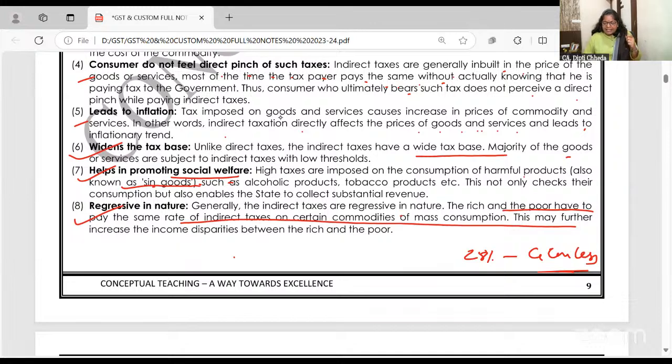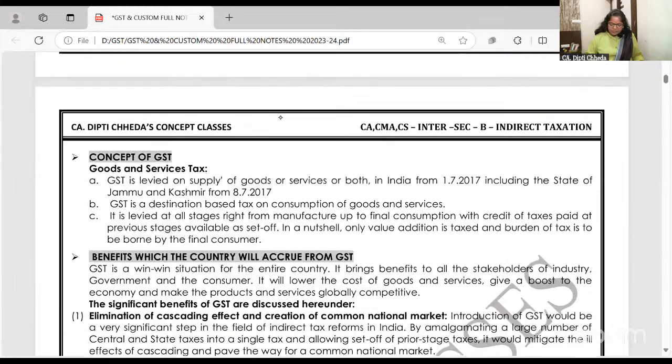So indirectly, products which are harmful like alcoholic liquor, tobacco, on these a very high rate of GST and compensation cess is charged. That makes them more costly and sometimes not affordable also. So that way they are promoting social welfare. These are called sin goods, goods which we don't want to encourage. Cigarettes, liquor, tobacco: on these the rates of GST are high. That's one of the features.